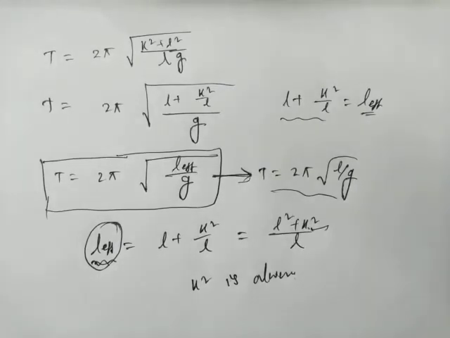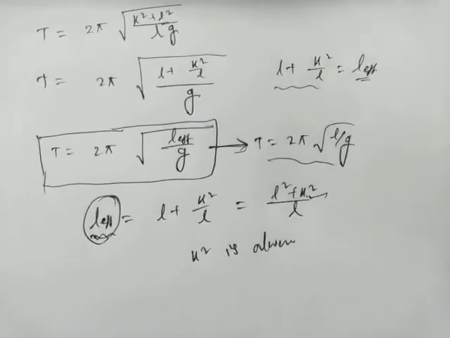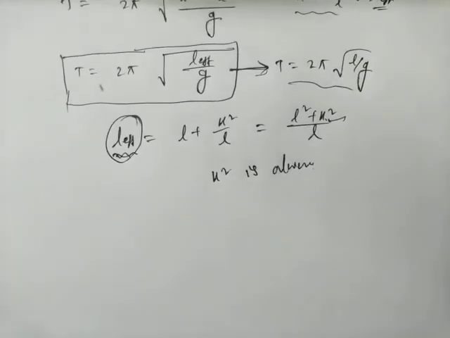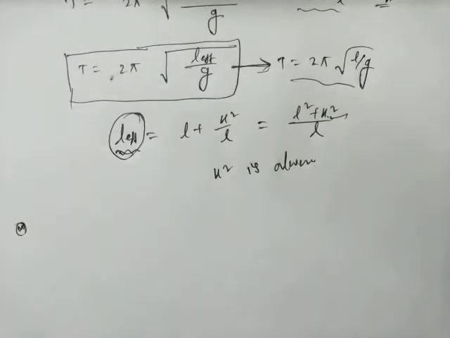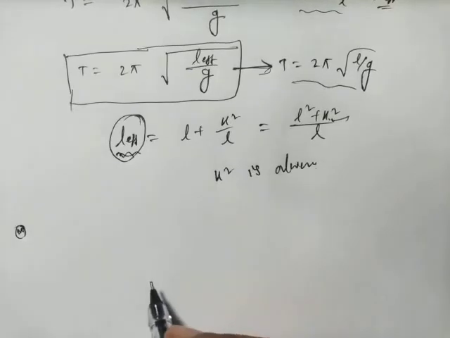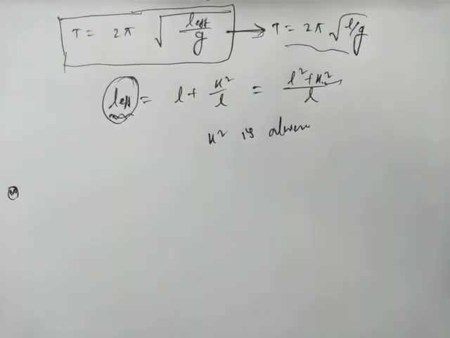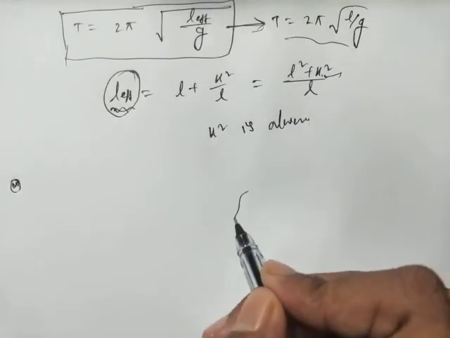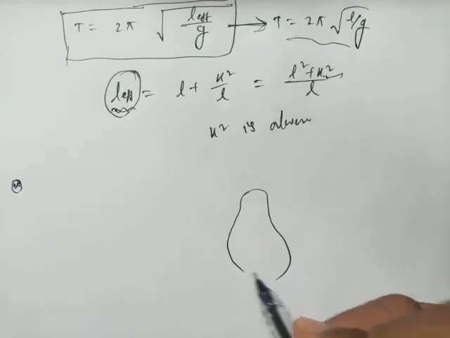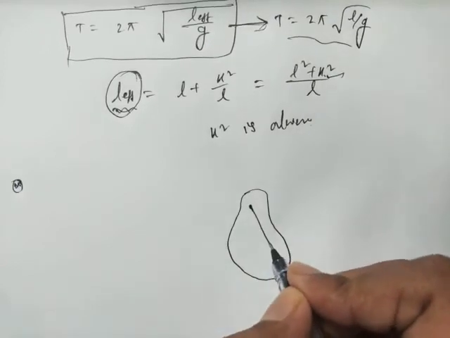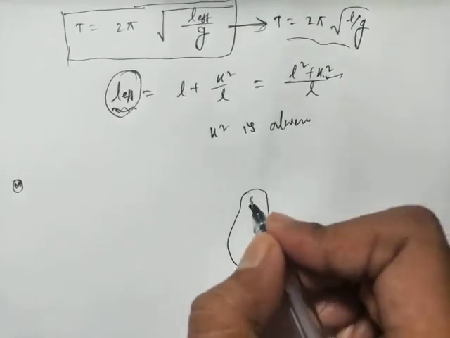Now let me talk more about this time period t, and when this time period is minimum and when it is maximum, etc. So now the next important thing is, there is a point on the other side of the center of gravity of the physical pendulum. Let me draw the diagram again. Okay, so this was our diagram of the physical pendulum, this is O, and this was the center of gravity G.